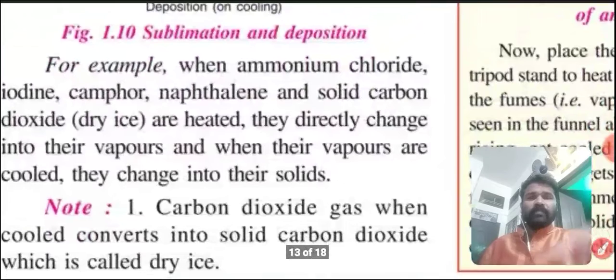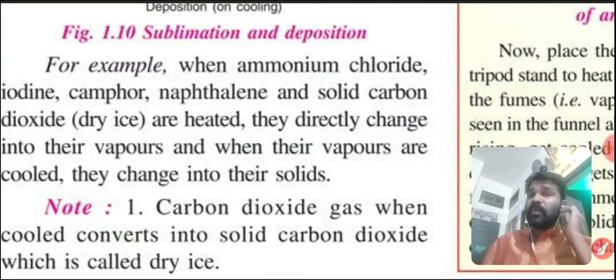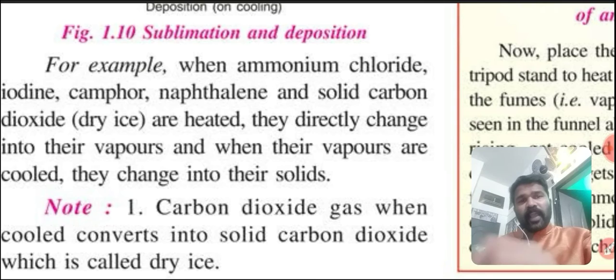For example, when ammonium chloride, iodine, camphor, naphthalene and solid carbon dioxide are heated, they directly change into their vapors, and when their vapors are cooled, they change into their solids. Naphthalene balls or camphor directly change to gas without melting, and at the same time this gas can change state from gas to solid directly without changing into liquid.